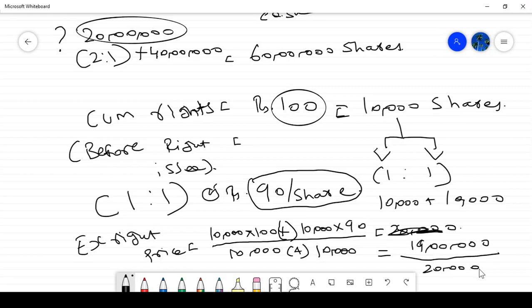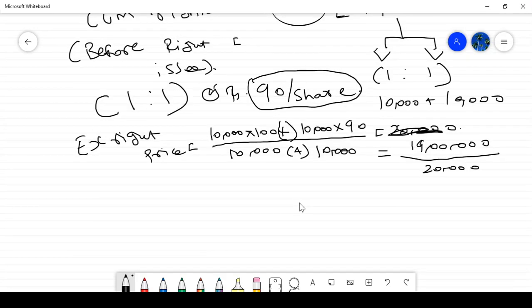Equal to rupees 95 per share. This is my ex right price.